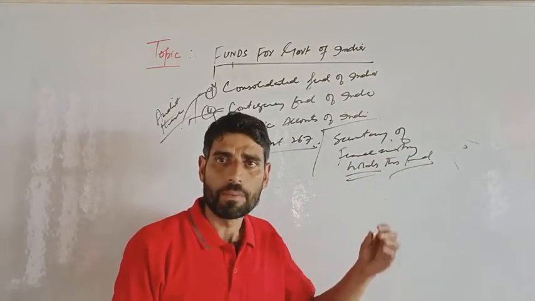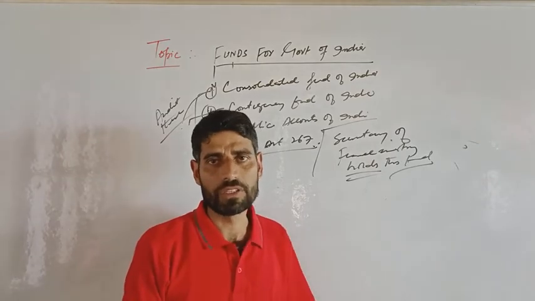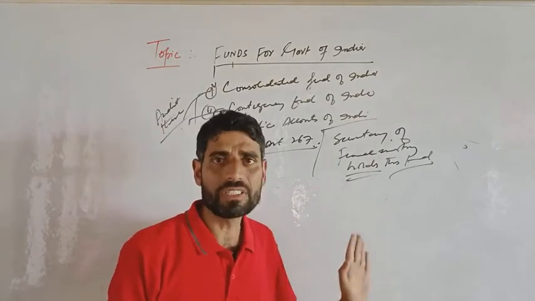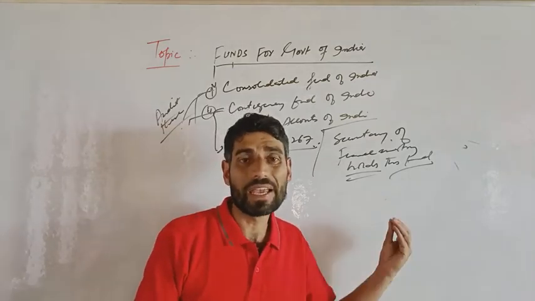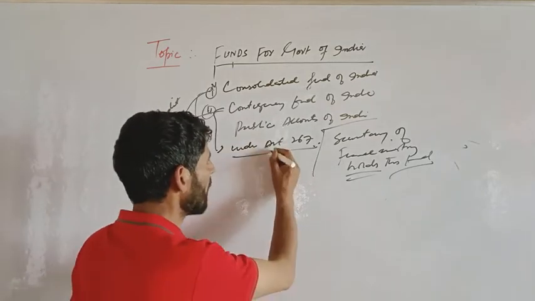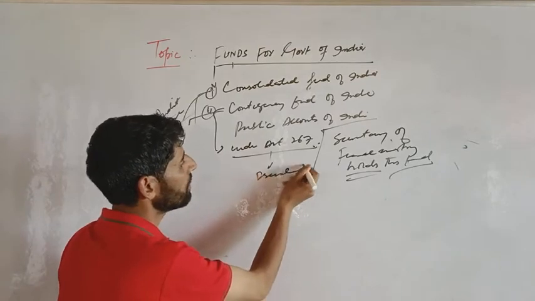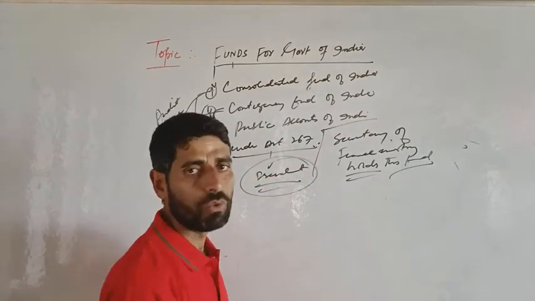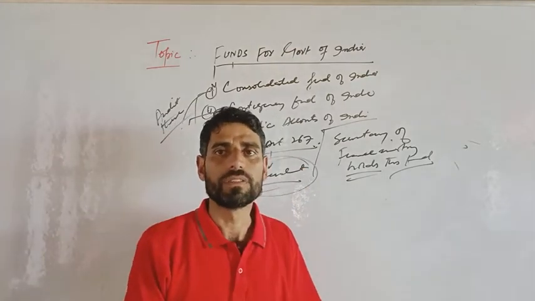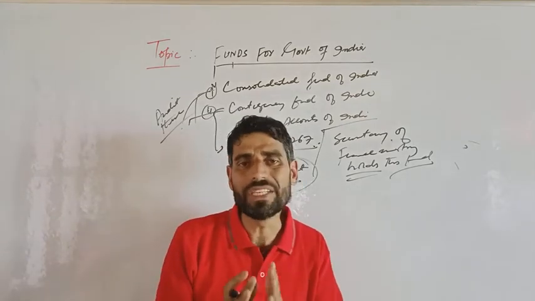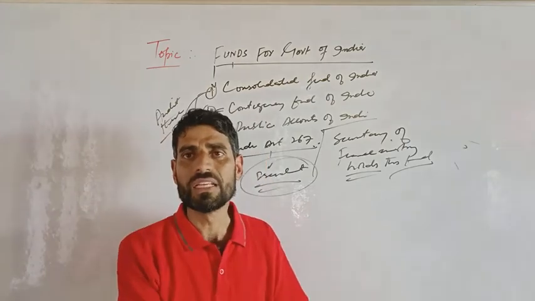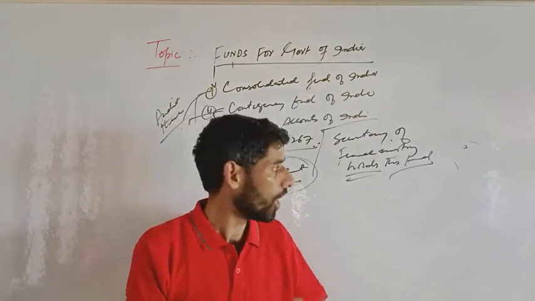On behalf of the President of India. The President can make advances out of the Contingency Fund of the government, clear, to meet unforeseen expenditure.